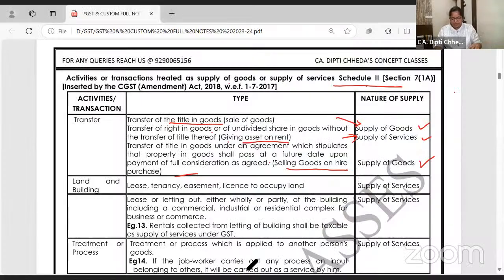and give it to the RTO, and RTO will give me a new RC. Hypothecation is over, finished. Now I can transfer the car to someone else. Are you getting it? So the content here is, even if I'm selling the goods outrightly, it's supply of goods. If I'm giving on rent, supply of service. If I'm selling on hire purchase, what is it? Supply of goods, because ultimately the ownership is transferred.